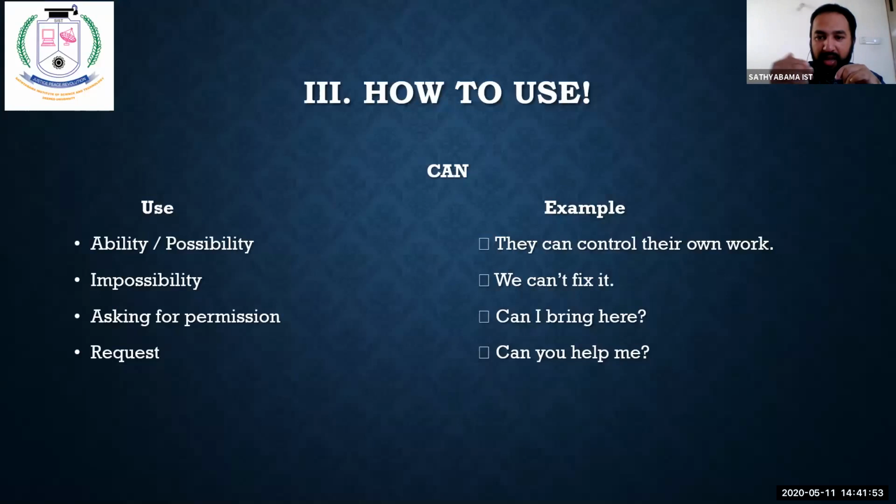See here, asking for permission. Can I sit here? Can I bring here? Can I do this? Can I do that? Can she do this? Can he do that? So these are asking for permission.